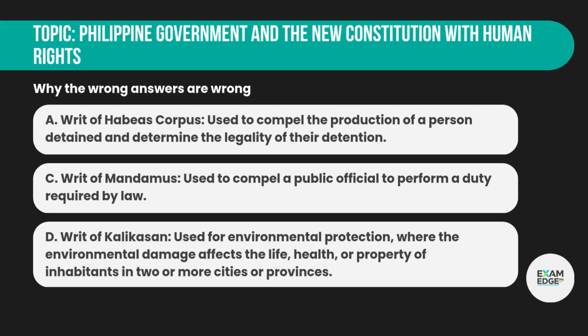Why the wrong answers are wrong? A. Writ of habeas corpus, used to compel the production of a person detained and determine the legality of their detention. C. Writ of mandamus, used to compel a public official to perform a duty required by law. D. Writ of kalikasan, used for environmental protection, where the environmental damage affects the life, health, or property of inhabitants in 2 or more cities or provinces.